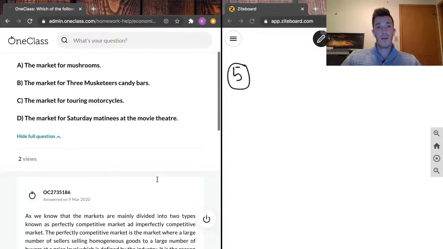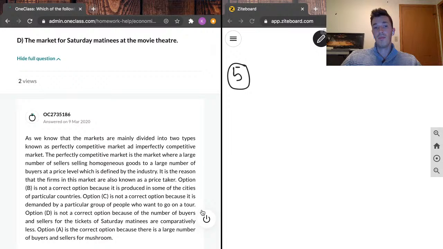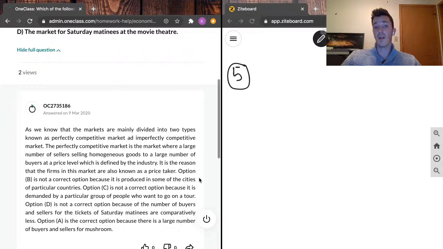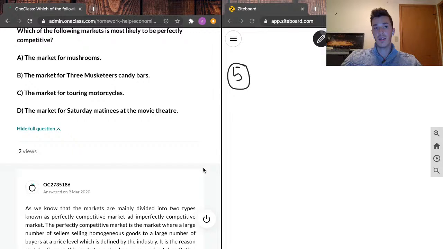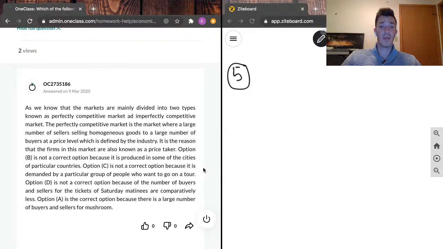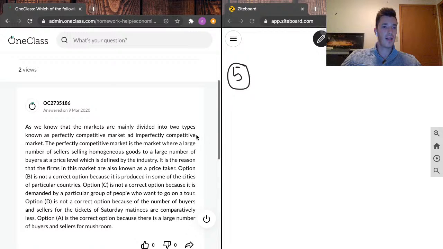Option B, which reads the market for Three Musketeers candy bars, is not a correct option because it is produced in some of the cities of particular countries. Option C, the market for touring motorcycles, is not a correct option because it is demanded by a particular group of people who want to go on a tour. And option D, the market for Saturday matinees at the movie theater, is not a correct option because the number of buyers and sellers for the tickets on Saturday matinees are comparatively less. Option A is a correct option because there is a large number of buyers and sellers for mushrooms. And that is correct, the correct answer is A.